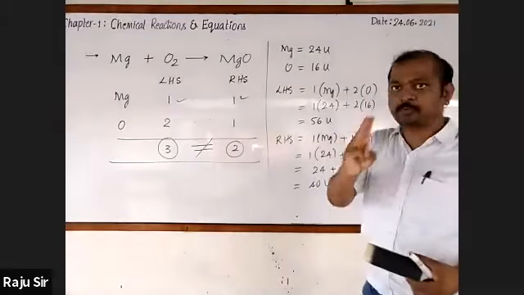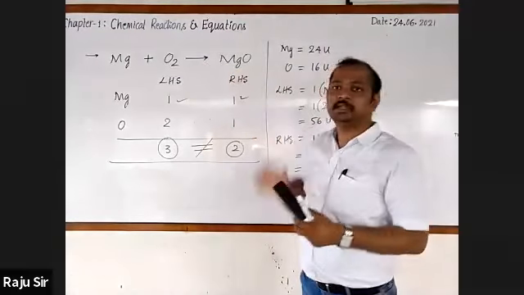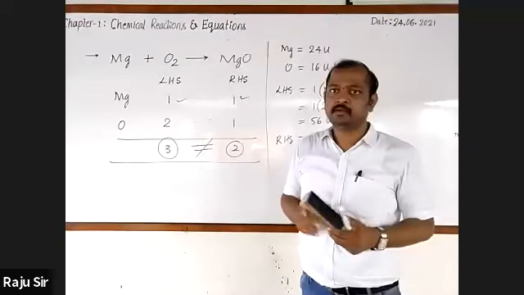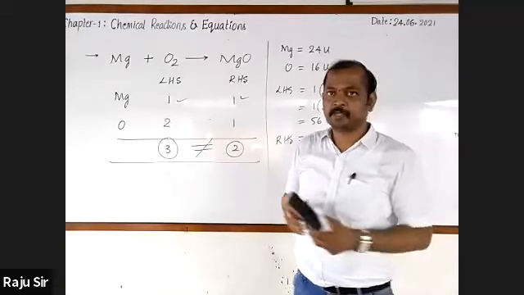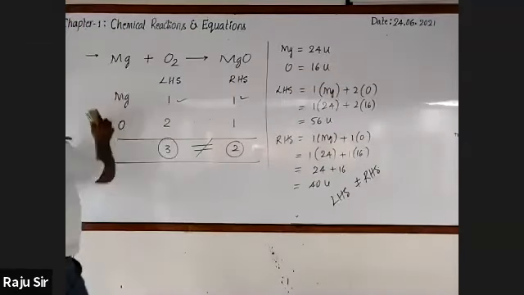And fourth point, one example: Mg plus O2 gives rise to MgO. Clear? Did you all understand? Okay. Now, I'll give you information about balanced chemical equations.